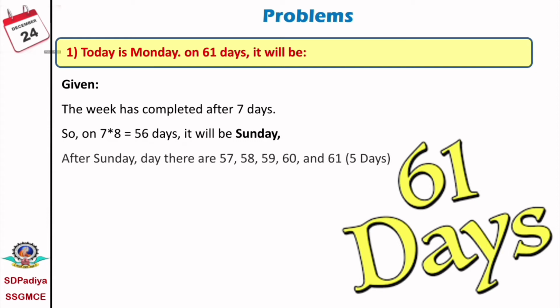Now manually we can calculate that after Sunday the days are day 57, 58, 59, 60 and 61. That means 56 is a Sunday, 57 is Monday, 58 is Tuesday, 59 Wednesday, 60 is Thursday and 61 is a Friday. Therefore, on the 61st day it will be a Friday.